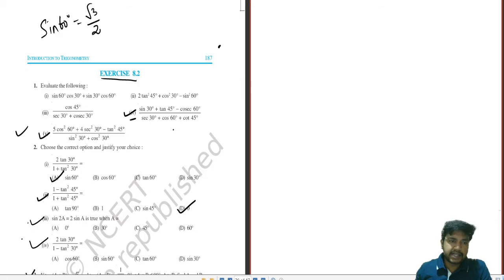So when solving sin 2a, it is given that sin 2a is equal to 2 sin a. It's true when sin 2a is equal to 2 sin a. When will it be true? Okay, so we have to solve it and see where this will follow. So sin 2a equals 2 sin a.